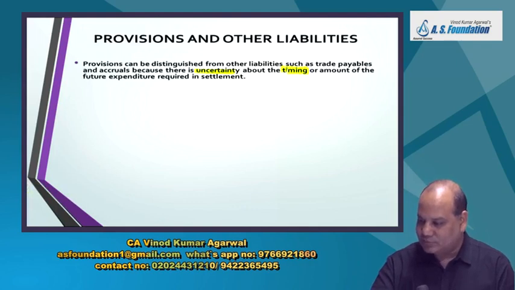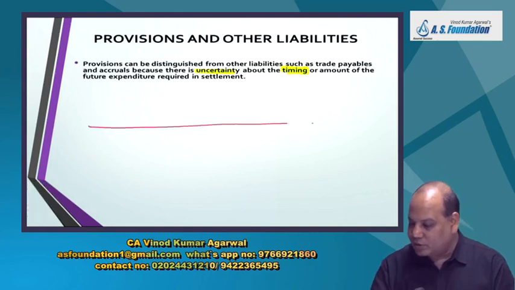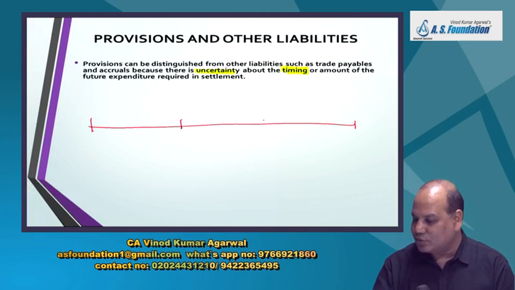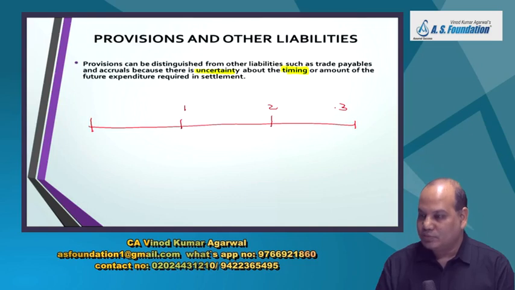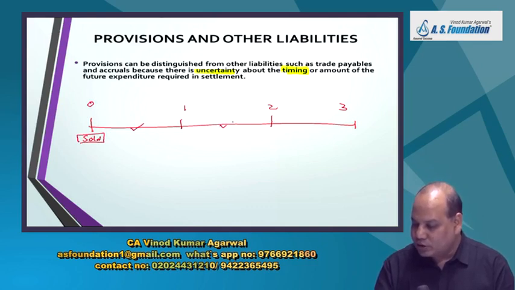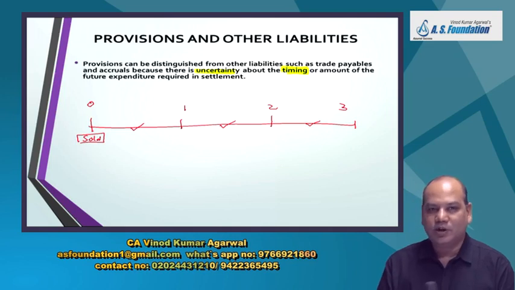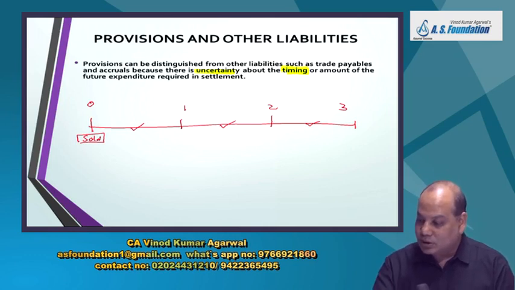One is timing. Say for example, you have given warranty. Nowadays many electronic goods, electrical goods come with 1 year, 2 year, 3 year warranty. Goods are sold today with 3-year warranty. So I don't know whether the customer will come with some kind of complaint in first year, second year or third year. So timing is uncertain. And then if he comes, how much amount I will require to spend to rectify this problem is also uncertain.